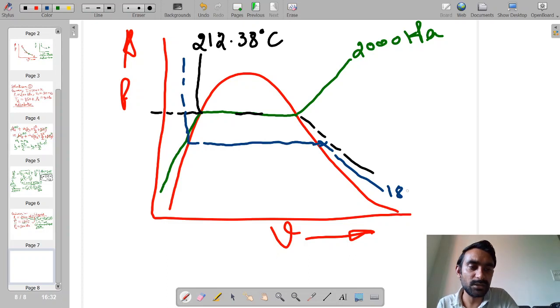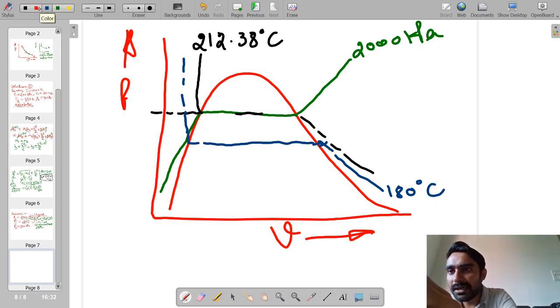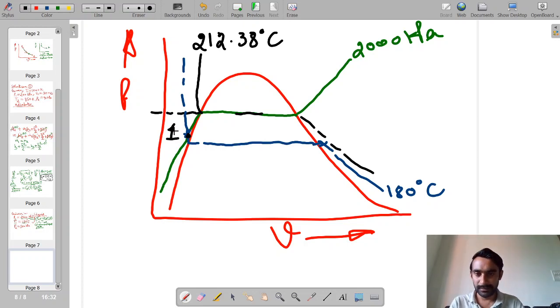This line of 180 degrees Celsius and the pressure of 2000 kilopascals cross at this point, which is point number 1, lying in the compressed liquid state.